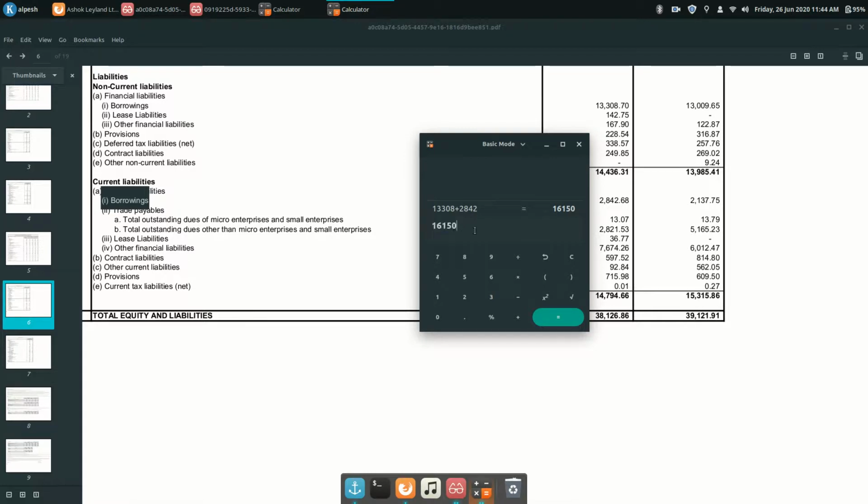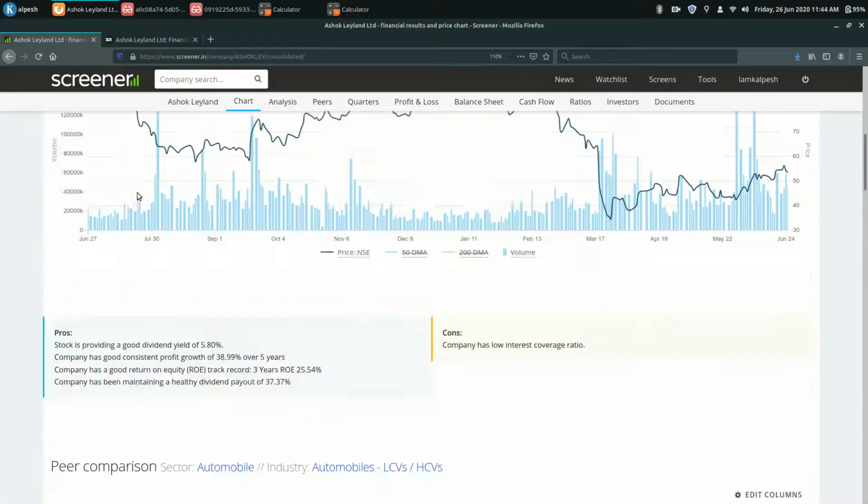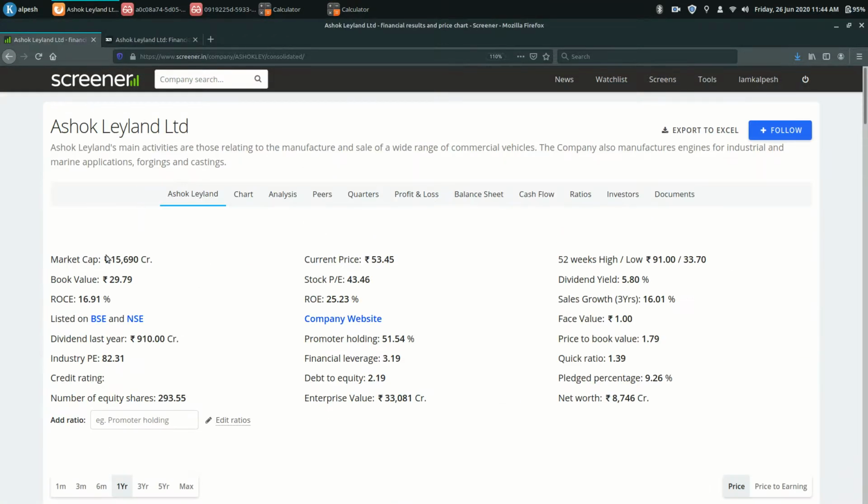So what we have to do is divide it by 336 crore rupees, which is the net profit, and enter. So 48 years it will take to recover this debt, only to repay this debt. 48 years.